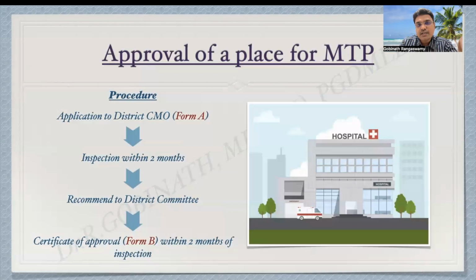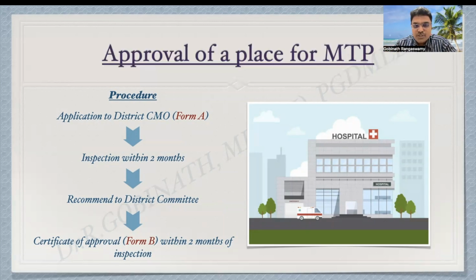After inspection, if the officer feels that the establishment fulfills all the criteria, then he will recommend to the district level committee. After getting the recommendation from the district CMO, the district level committee will decide upon granting the certificate of approval, that is Form B, within 2 months of inspection.